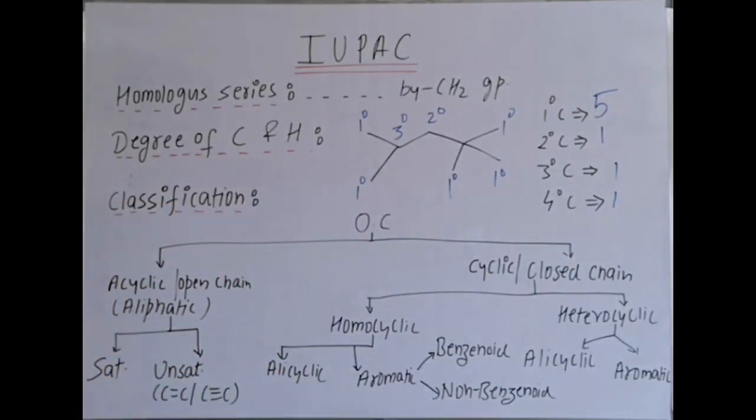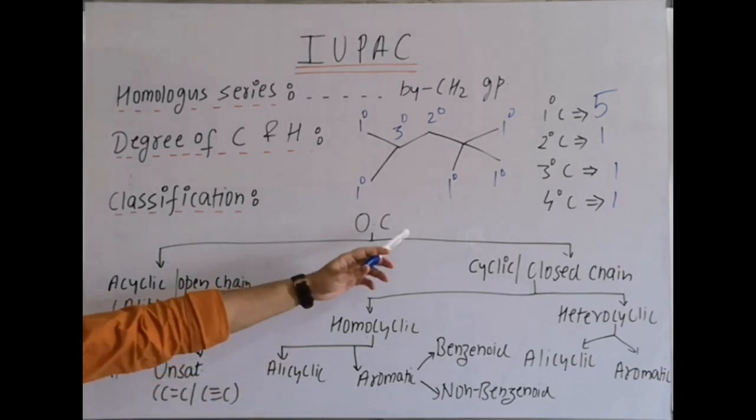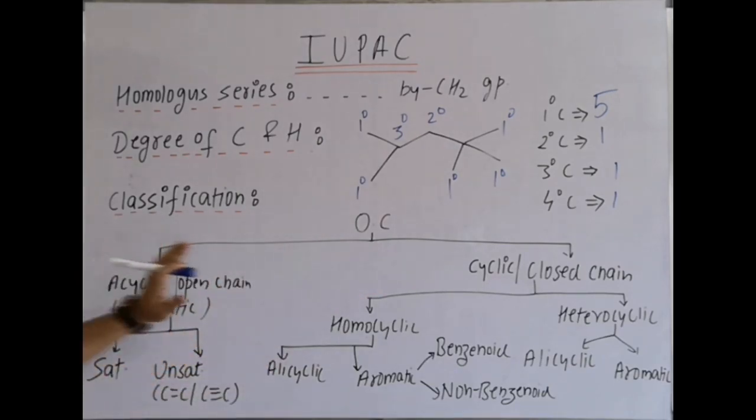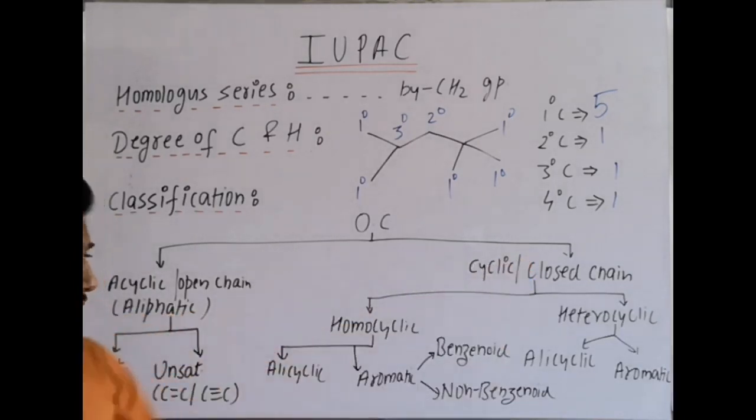Then the next topic is classification of organic compounds. Organic compounds are classified into open chain structure and closed chain structure. Open chain or acyclic compounds, or another term, aliphatic compounds. We can further classify them as saturated and unsaturated compounds, or we can say alkane and alkene-alkyne, right?